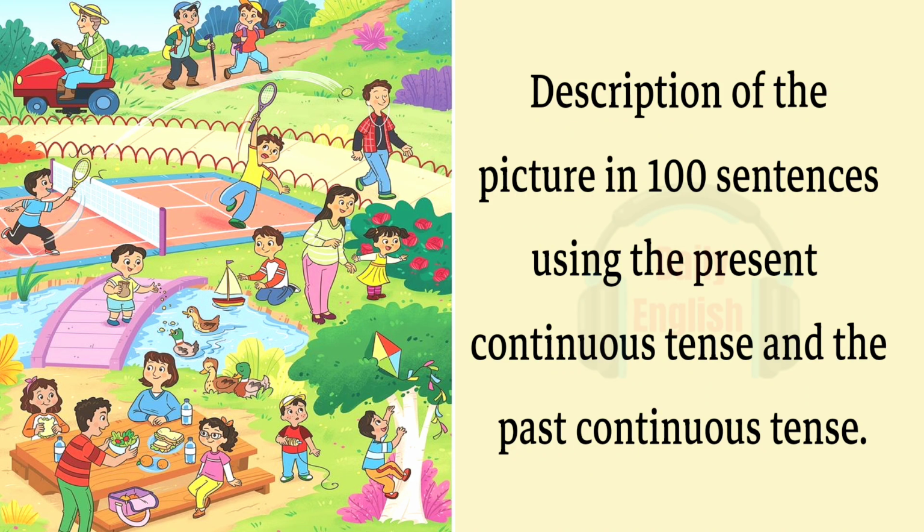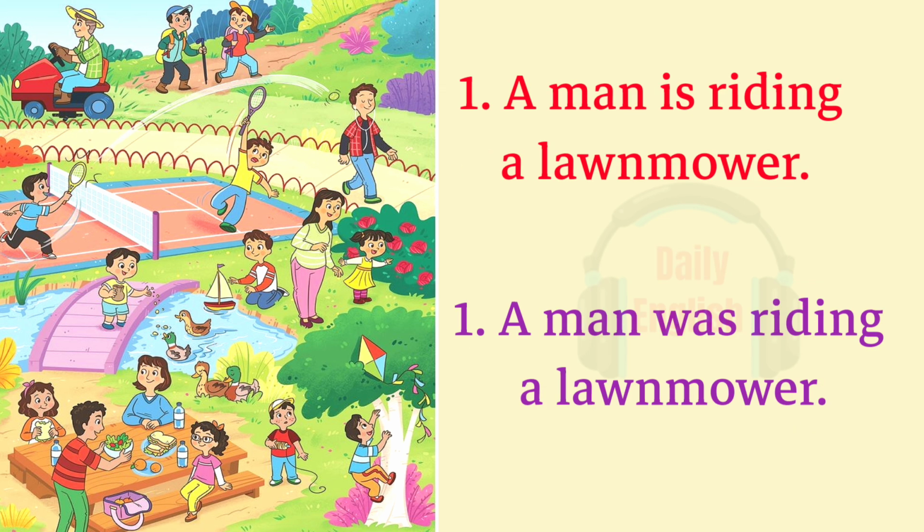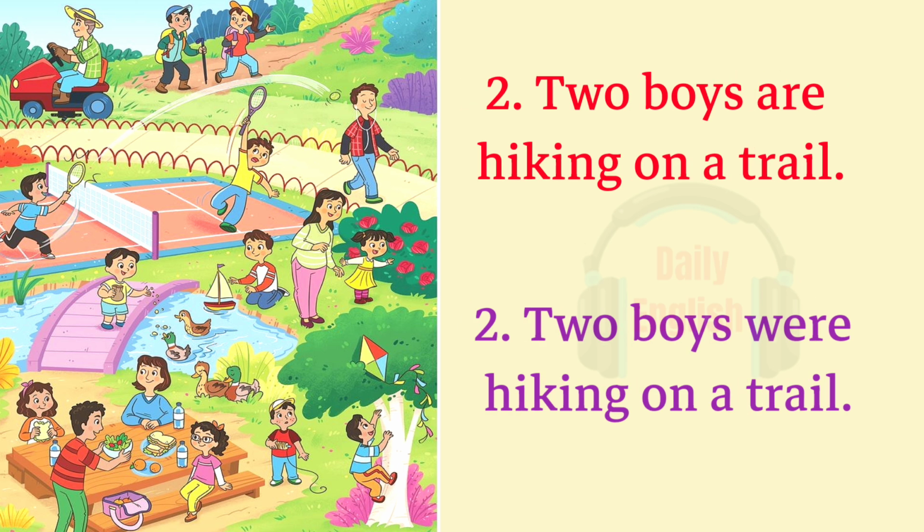Description of the picture in 100 sentences using the present continuous tense and the past continuous tense. 1. A man is riding a lawnmower. 1. A man was riding a lawnmower. 2. Two boys are hiking on a trail. 2. Two boys were hiking on a trail.